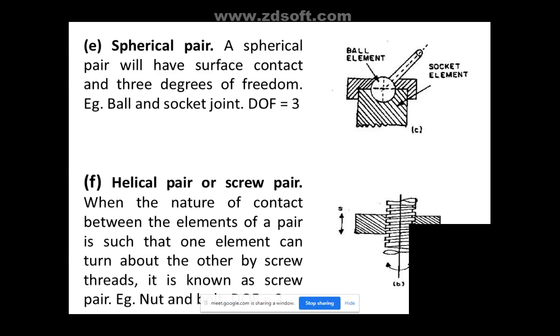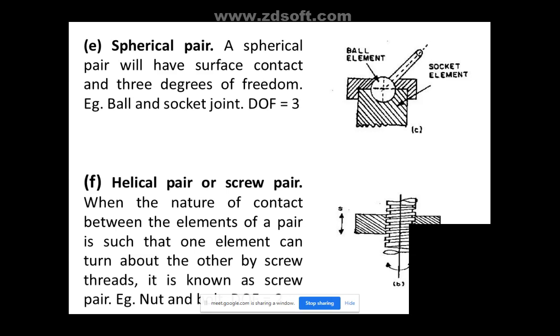In the hip joint, what do you see? You can rotate your leg. Because of the hip joint, you can completely move with all 3 degrees of freedom, right? How is it done? You can rotate the entire leg through an angle, and also stretch it in 2 directions. So that is why it is known as a spherical pair.